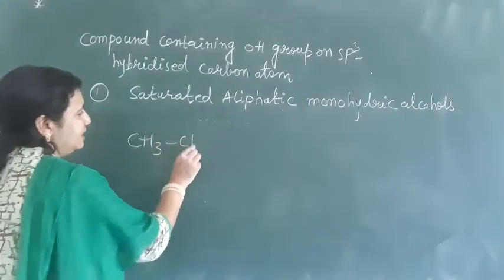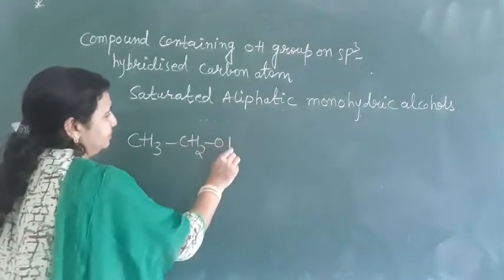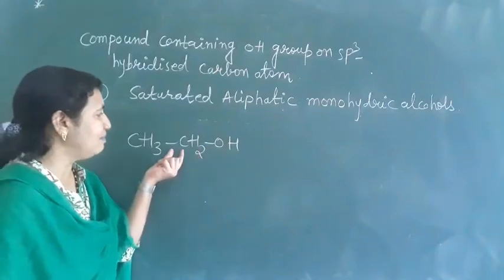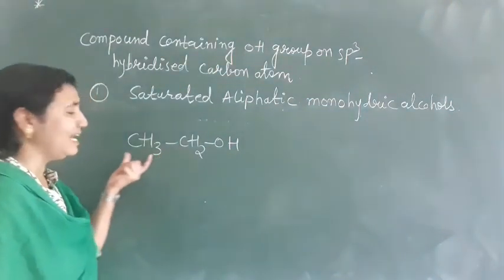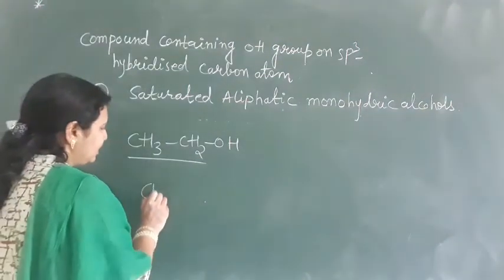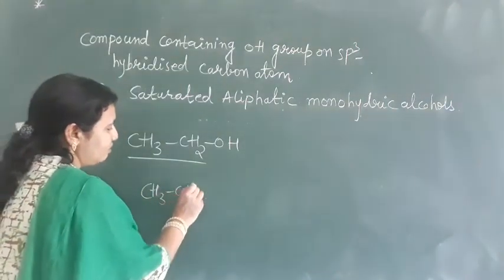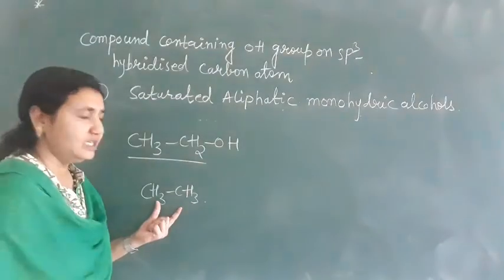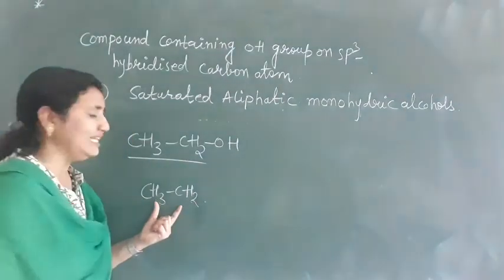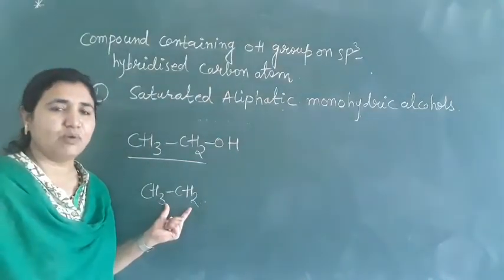This is CH3CH2OH. This is an alkyl group. What is this? CH3CH3, it is ethane, an alkane. If we remove one hydrogen from here, it is ethyl. This is an alkyl group.